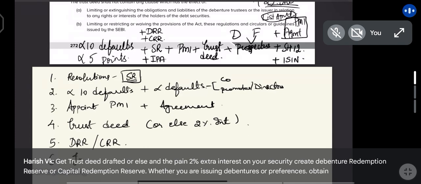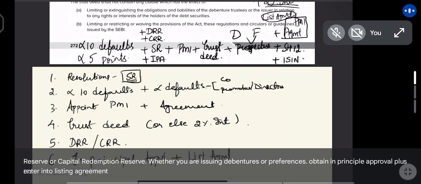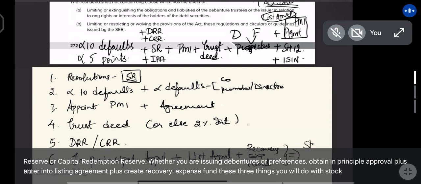Obtain in principle approval plus enter into listing agreement plus create recovery expense fund. These 3 things you will do with stock exchange.